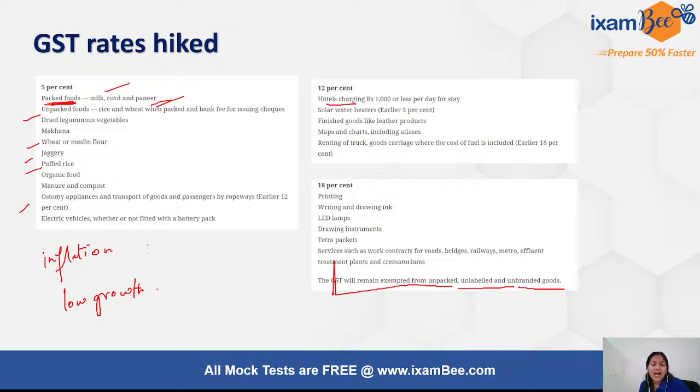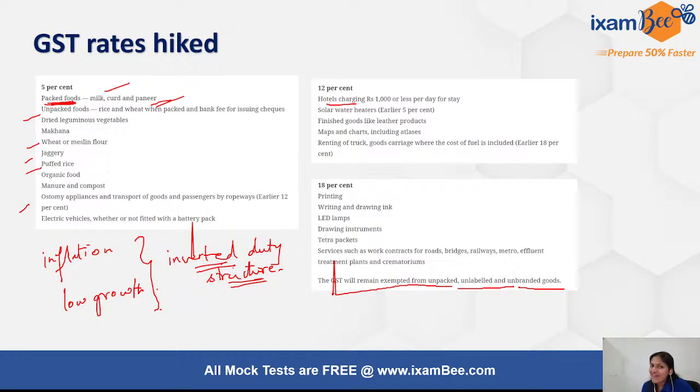So the rationale given by the government, one is that although it looks like they have increased, they have actually tried to correct the inverted duty structure. We now know what we mean by inverted duty structure. The government has said that a lot of these products were under the inverted duty structure, which was not the correct way of taxing, where the inputs are being taxed at a higher rate while the end product is at a lower rate.